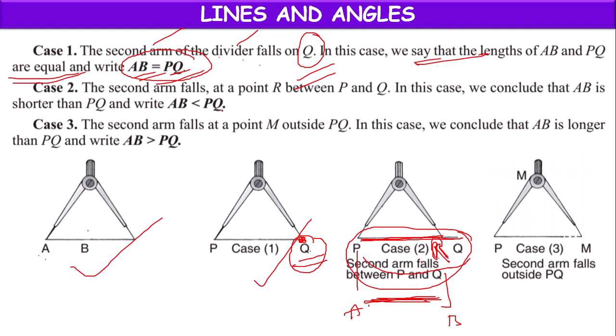So AB is less than PQ according to the second case.